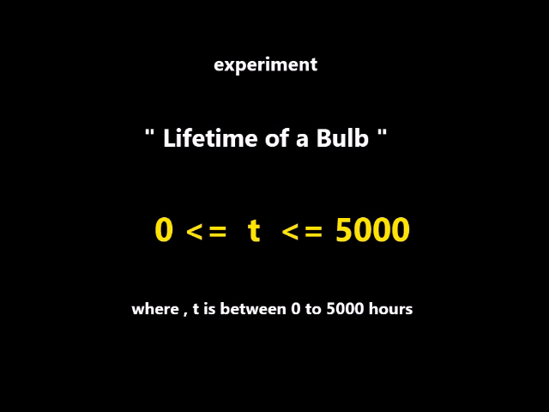If the lifespan of the bulb is within this range, then one can assume that none of the bulbs lasts more than 5000 hours, as the lifespans of all the bulbs in the experiment are within the bracket of 0 to 5000 hours.